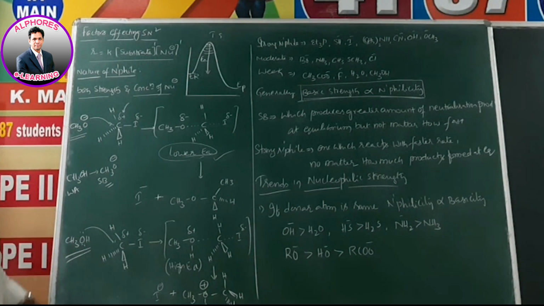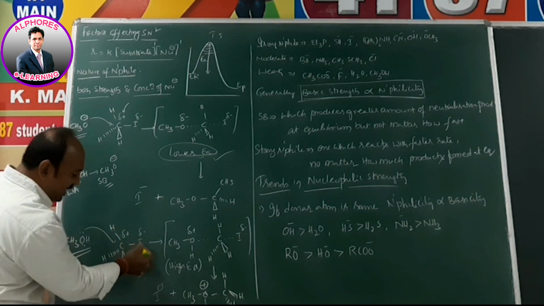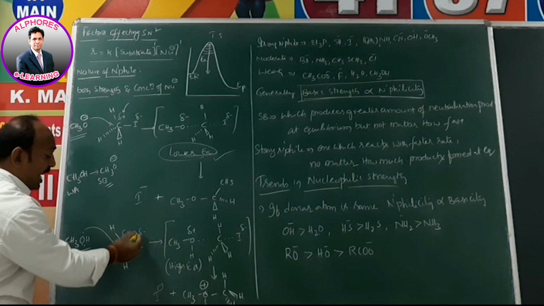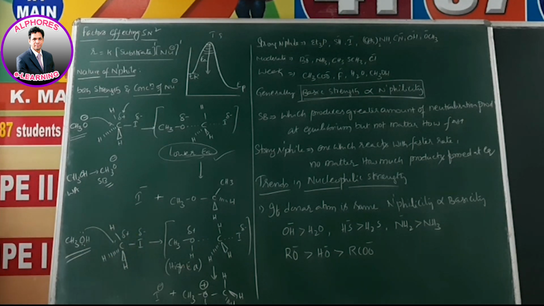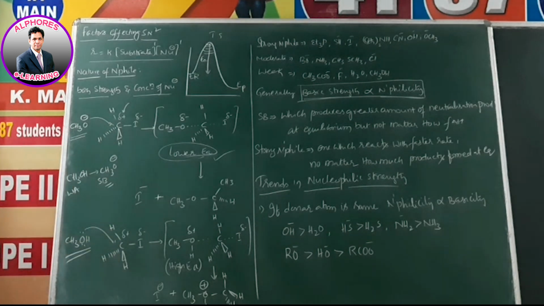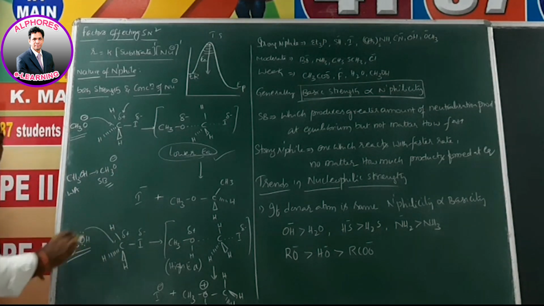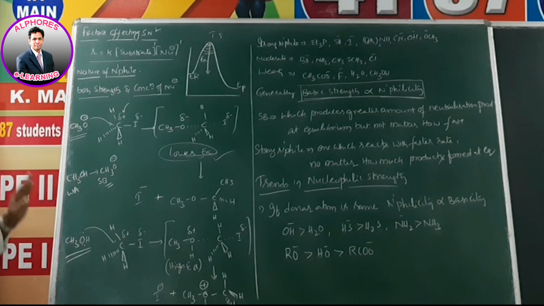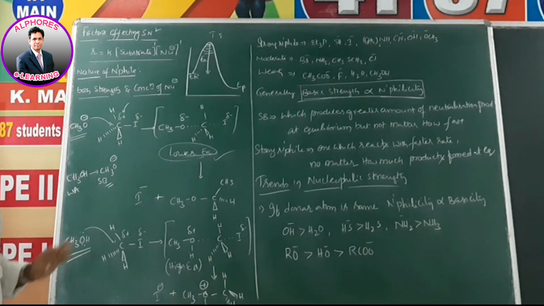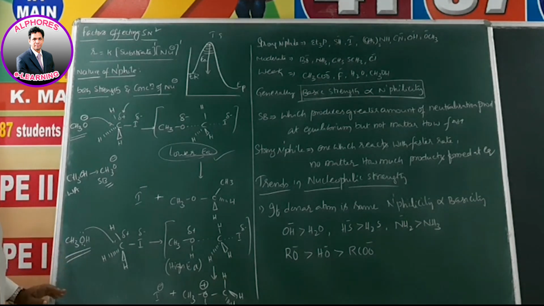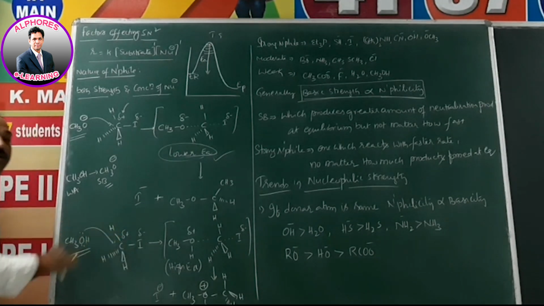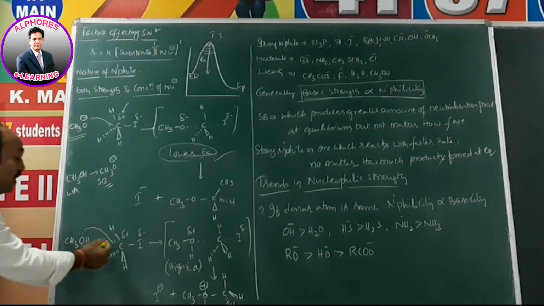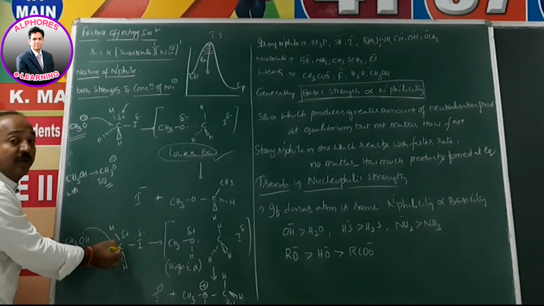Now let's come to the methyl alcohol case. In the case of methyl alcohol, with the same iodine, because it is departing by taking electrons, iodine acquires a partial negative charge and carbon acquires a partial positive charge. In both cases the substrate is the same. But here the approaching nucleophile is methyl alcohol, which is neutral and does not have any charge. Being neutral, it has less access to approach the electrophilic carbon.